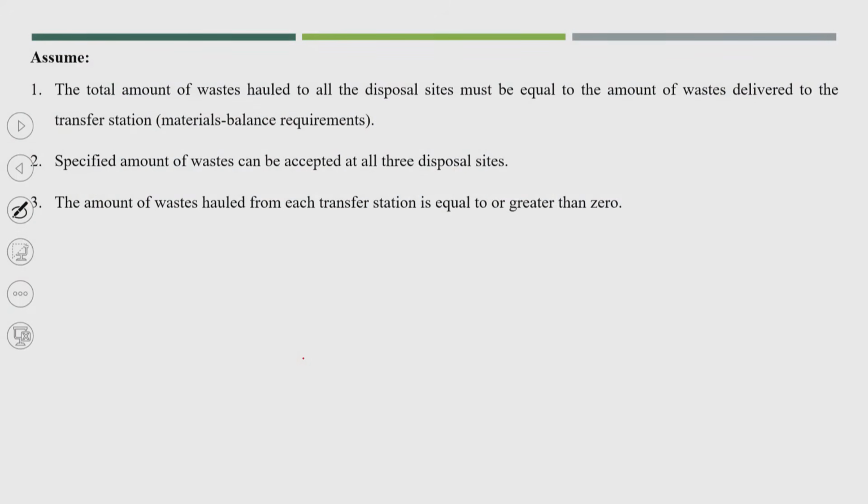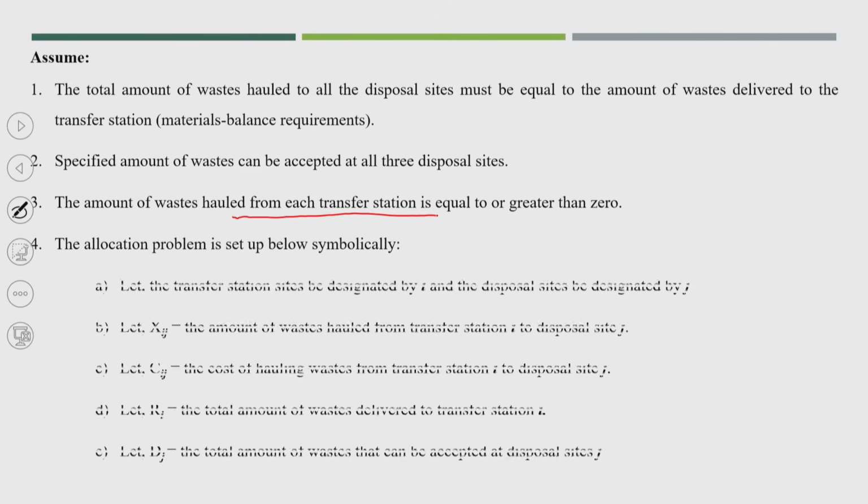And the third point, the amount of waste hauled from each transfer station is equal to or greater than 0. This is also an important assumption, because the amount hauled from the transfer station is equal to or greater than 0. So there will not be any negative value. Negative value would mean the waste comes from the disposal site to the transfer station, which should not be possible. Next, the allocation problem is set up below symbolically.